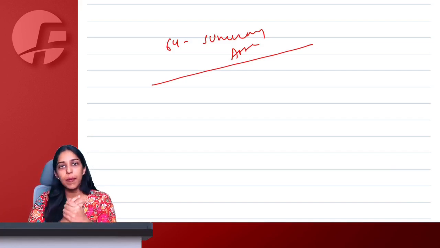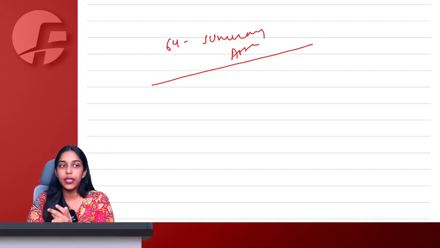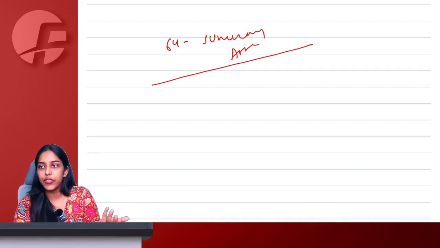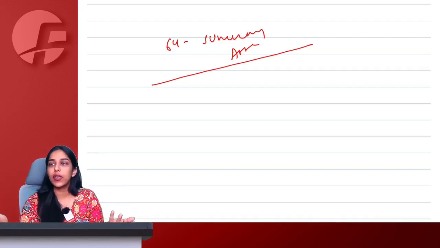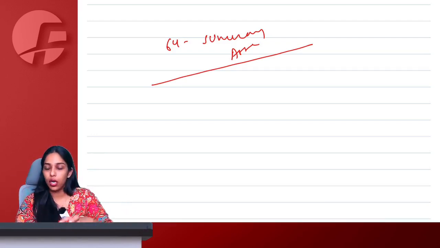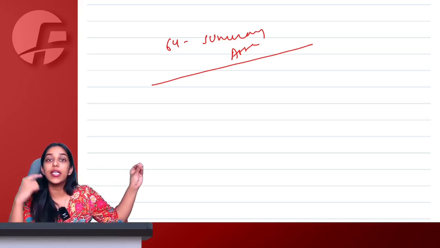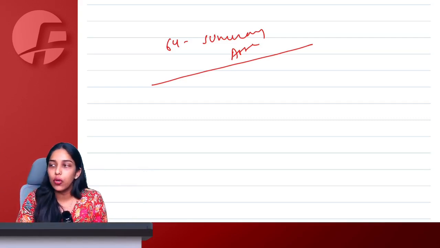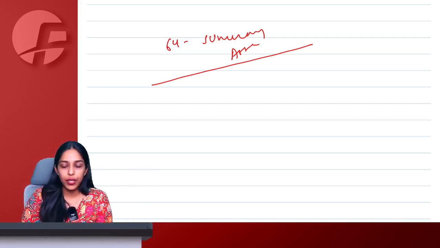Now, because this summary assessment is done in a hurry, there are possibilities that the summary assessment order is not appropriate. In that situation, either I as taxpayer can apply to the officer, or the officer suo motu can also recognize that yes, this is not proper, and the order can be withdrawn, and then the full procedure under section 73, 74 can be followed to issue you the demand order.